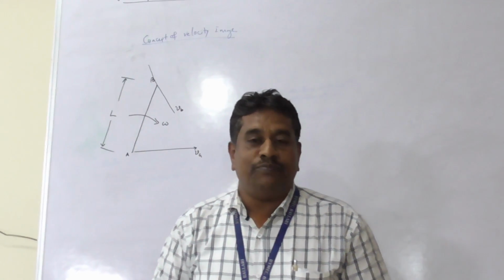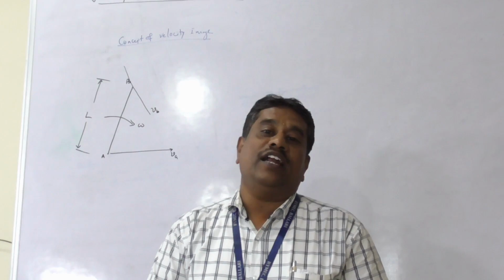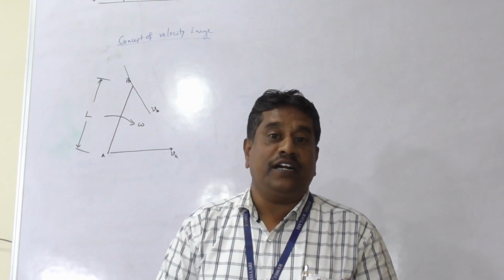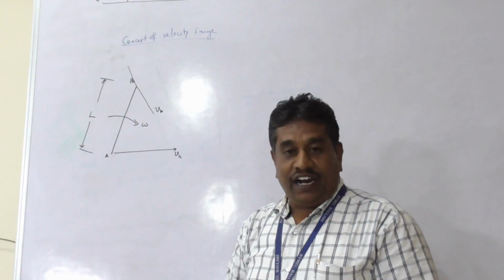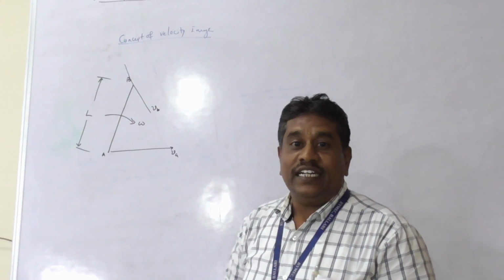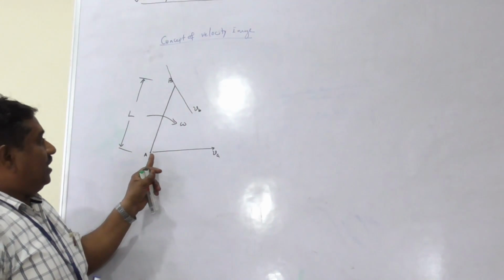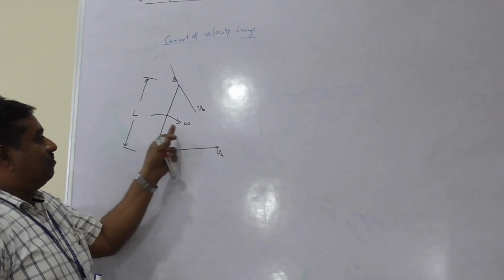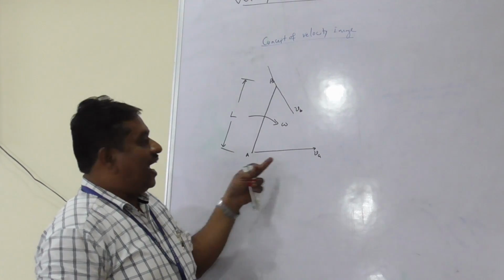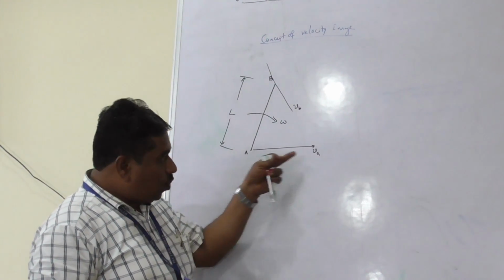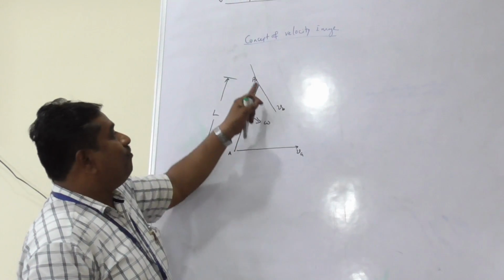As you know, absolute quantities always start from a fixed pole and relative velocity quantities are always perpendicular to the link itself. With this concept, let us draw the velocity diagram to represent the velocity quantities. In this problem, the link AB of length L is subjected to angular velocity omega, having a velocity Va acting in this direction with known magnitude and direction, and only the direction of Vb is known.